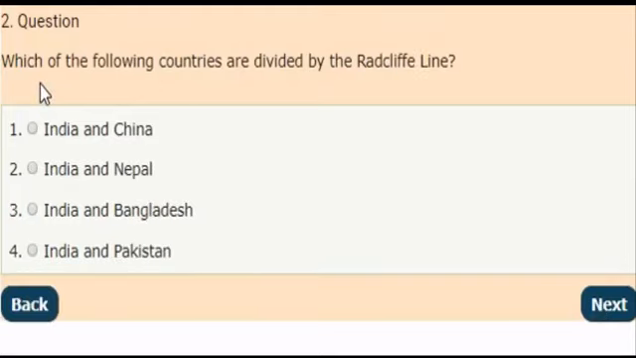Next question. Which of the following countries are divided by the Red Cliff line? And the answer is option 4, India and Pakistan. These two countries are divided by the Red Cliff line.